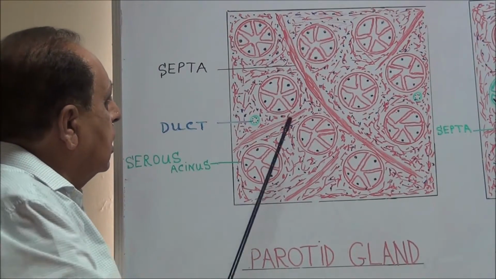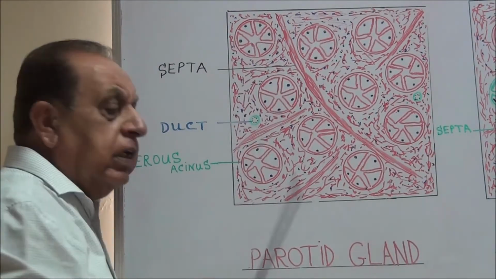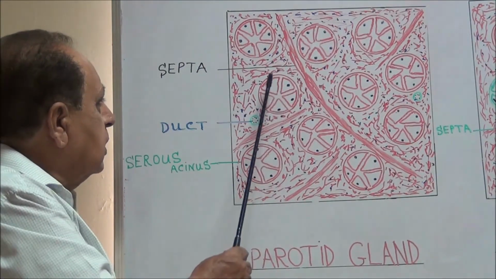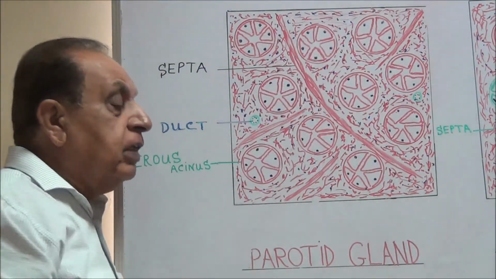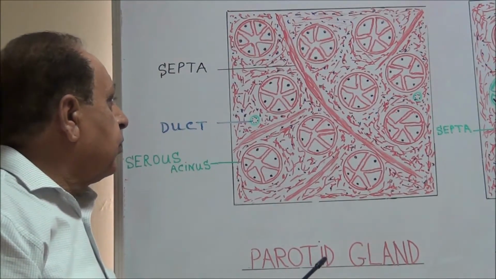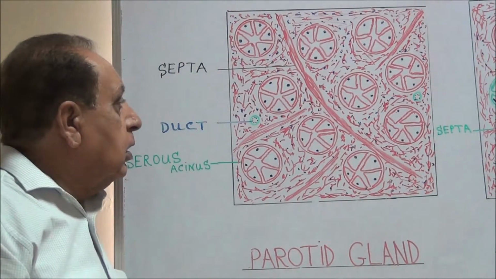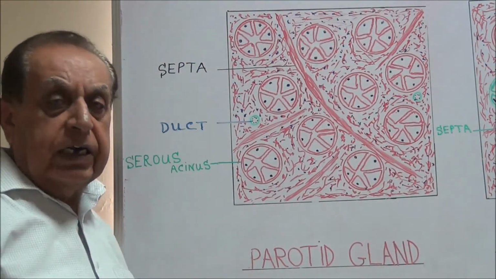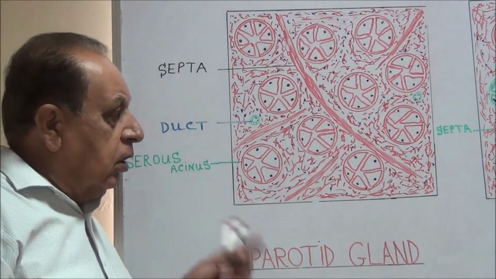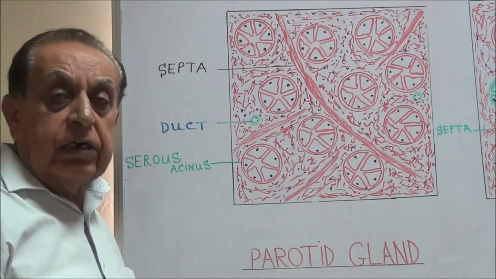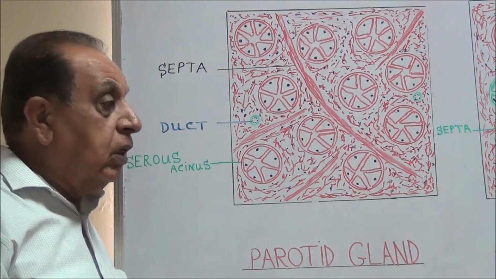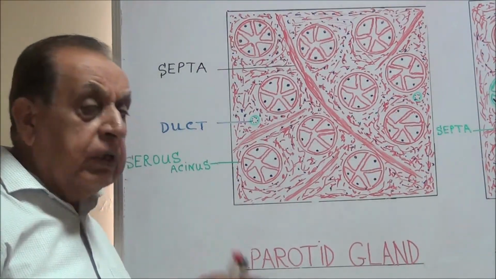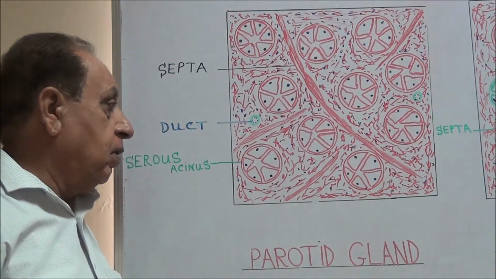Then the central opening is small, through which the secretion of these cells enters into the ducts. Now these ducts are of two types: the intercalated ducts and the striated ducts, and the third one is the main excretory duct, which opens into the oral cavity.